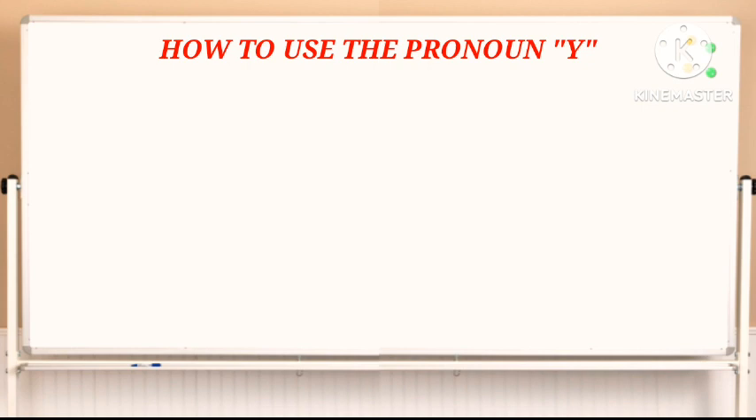Then secondly, the pronoun "y" also replaces a thing introduced by the preposition "à" or "au", "à l'" or "à la". So those are the cases we've seen. Example of the second case: "Je pense à mon travail," I'm thinking about my work. "J'y pense," I'm thinking about it.